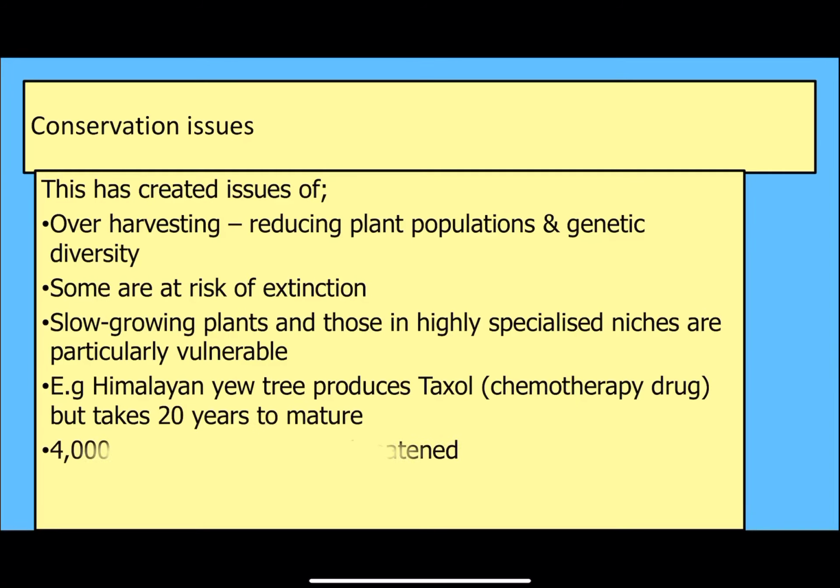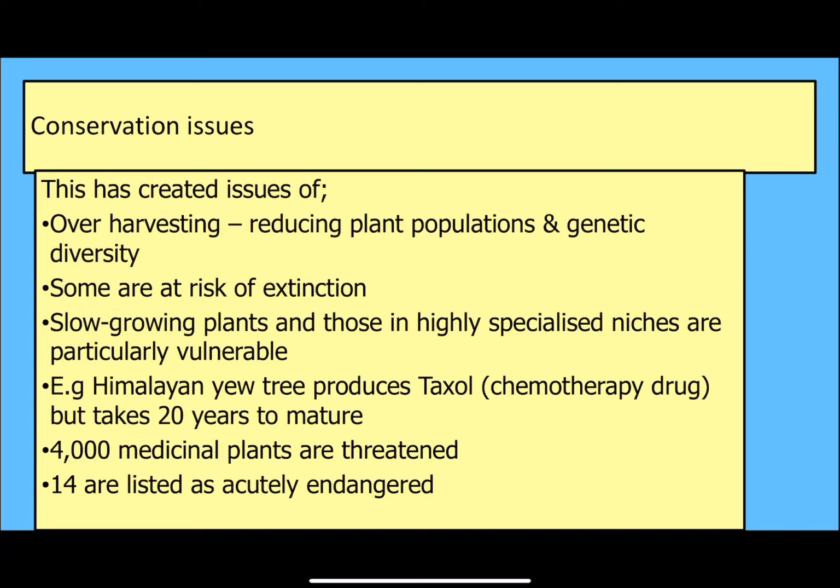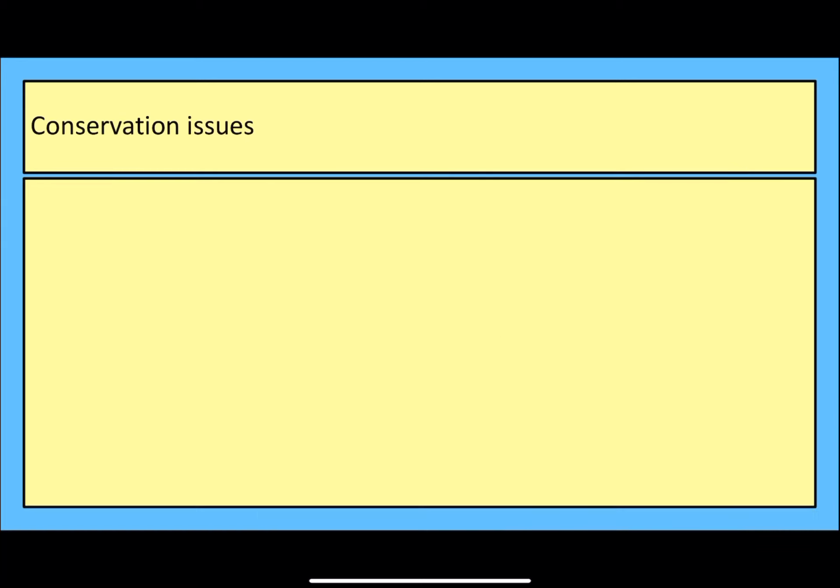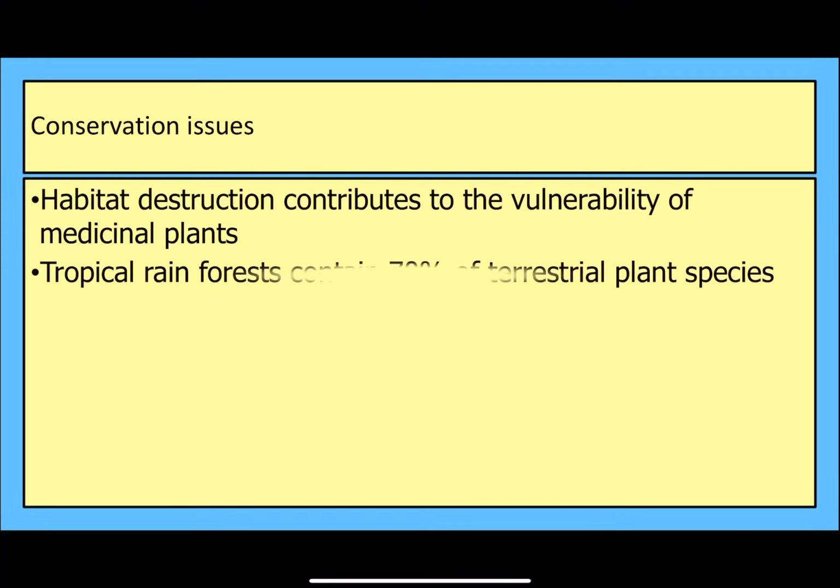So we've got here as many as 4,000 medicinal plants are threatened and 14 are acutely endangered. And a lot of these plants rely on very specialised niches, so very specific locations that they grow. And this makes them a lot more vulnerable to becoming extinct. Not just because people are harvesting them, but also because we as humans are affecting their natural habitats as well. So not only are we collecting these plants to use for medicines, but we're also, say, destroying the rainforest and things like this, which is where a lot of these plants come from. So habitat destruction is a major issue.